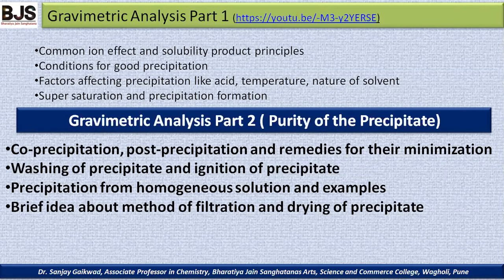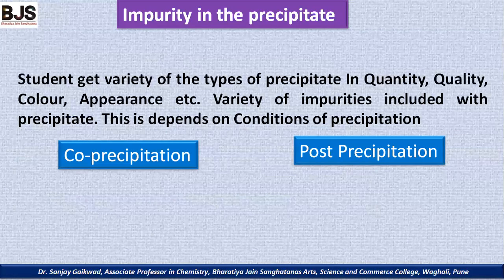we are going to see about the purity of the precipitate, that is the co-precipitation concept, the post-precipitation concept, and how they are minimized, then washing the precipitate and ignition of the precipitate, the precipitation from homogeneous solution, then a brief idea about the method of filtration and drying of precipitate. The impurity in the precipitate.